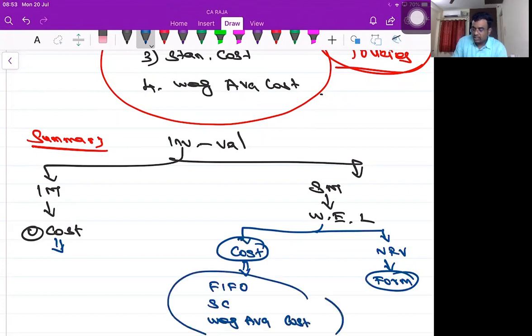Already the cost is there. Say for example, I have 3 pens with me. I would have purchased 10 different pens, and I would have sold 7 pens. Friends, tell me, I purchased 10 pens. Out of that, I sold 7 pens. At the time of purchase itself, I would have computed the cost of all 10 pens. Yes, sir. So the cost of this pen also would have been computed at the time of purchase.